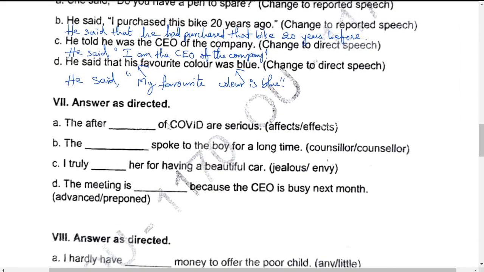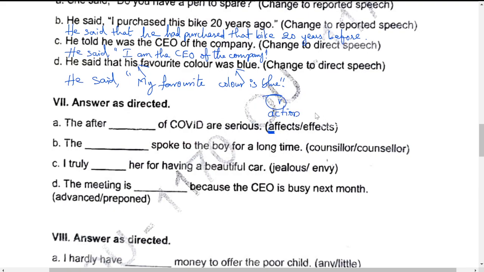Next, answer as directed. The dash of COVID are serious. These are commonly confused words. Okay, so what you can use here, affects, or effects. I had already given you one clue before in the video: the word starting with A, remember, is used with the action, in the sense A is verb.